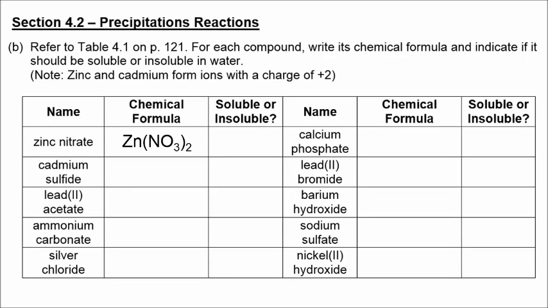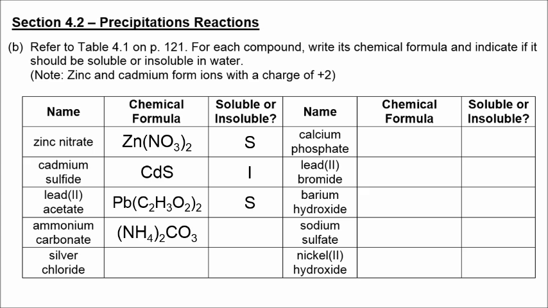Our first example is zinc nitrate, and all nitrates are soluble. We have cadmium sulfide, but most sulfide compounds are insoluble. We have lead, Roman numeral 2, acetate, and acetate compounds are soluble. Ammonium carbonate, and all compounds that contain ammonium ions are soluble. We have silver chloride, and there are chlorides that are insoluble, and they include silver, mercury, and lead. So silver chloride is insoluble.